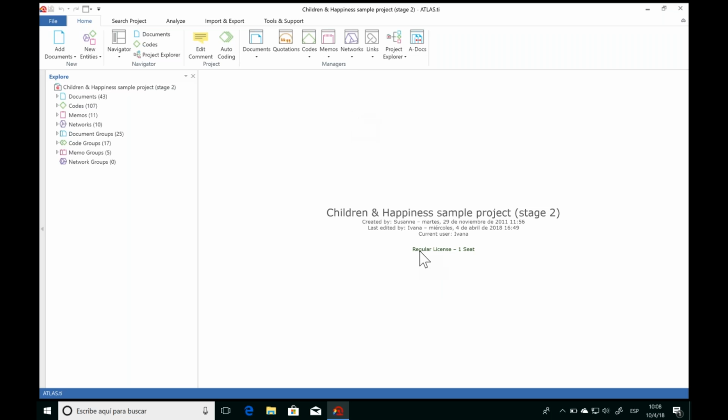And so now let's take a quick look at the overall interface of ATLAS.ti here. Well, we have the name of the project right in the center. Along the top, we have all of the main functions, and this is where we'll always find all the different options to work on our project.